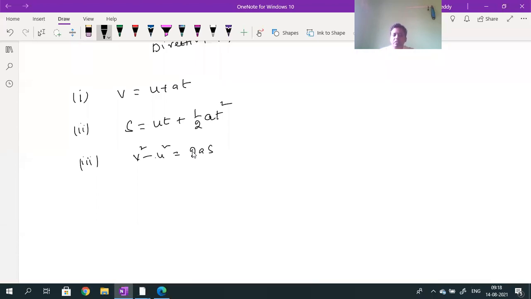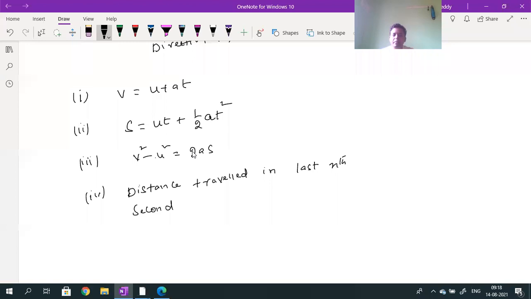And one more equation is also there. I think you studied or not. One more equation of motion you will get. That is given by Sn, the distance traveled in the nth second of its journey, in the last nth second of its motion.